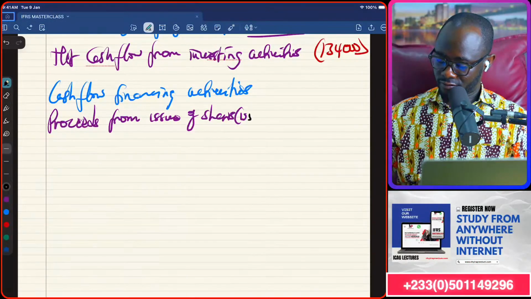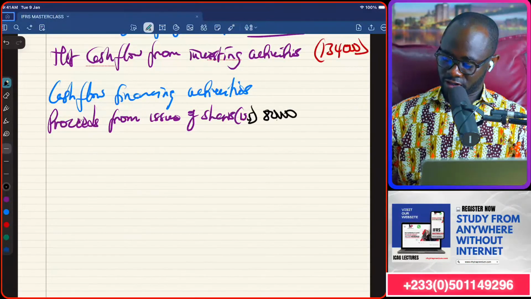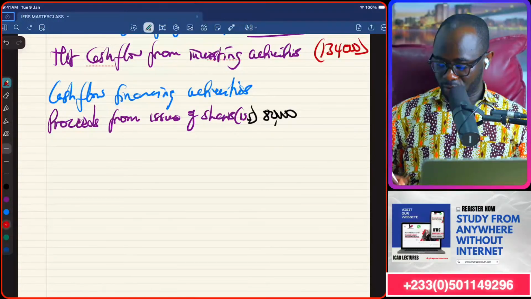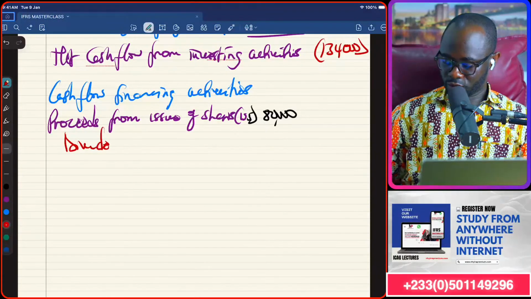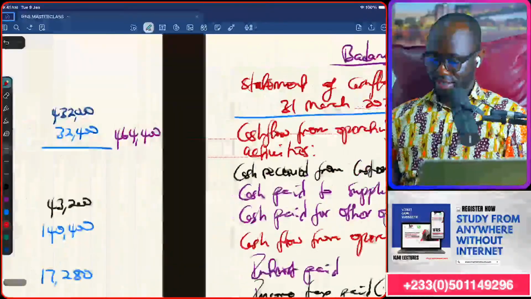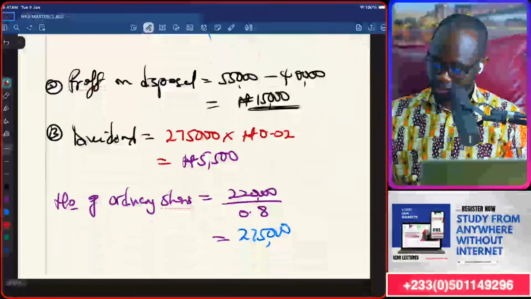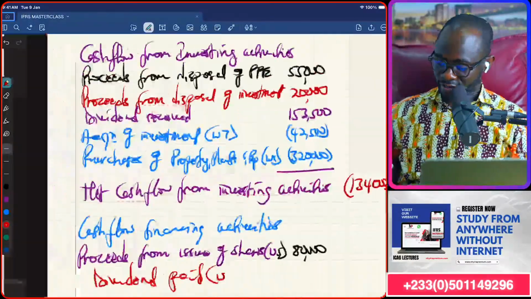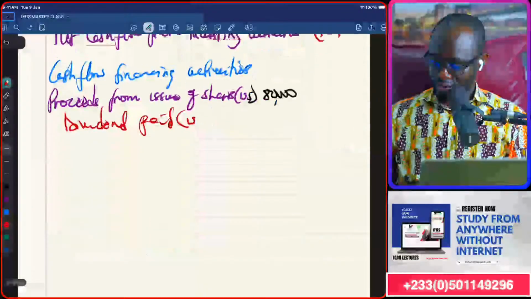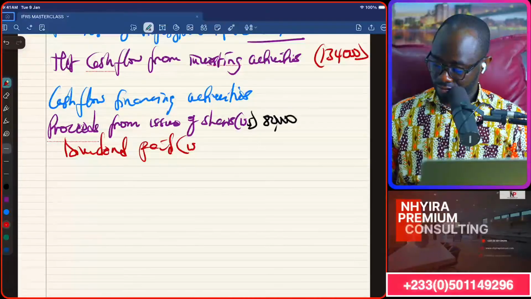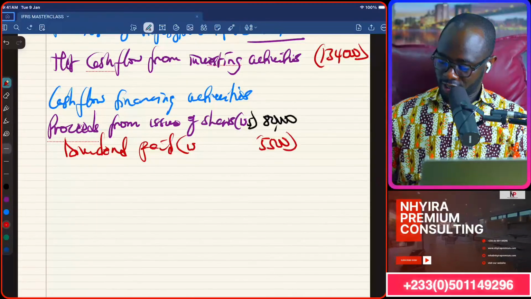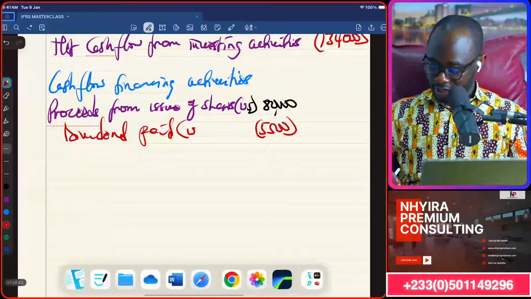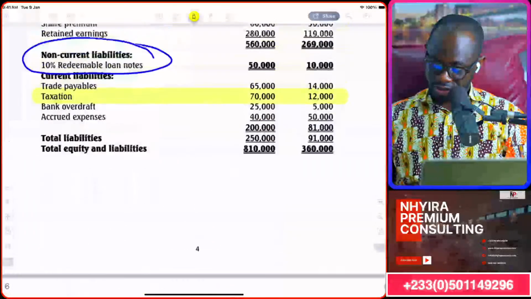Then, if you remember, we paid the dividend, which we worked for. So dividend paid, from workings 3, 5,500, that's an outflow. Is that all? Then the loan note went up in value.